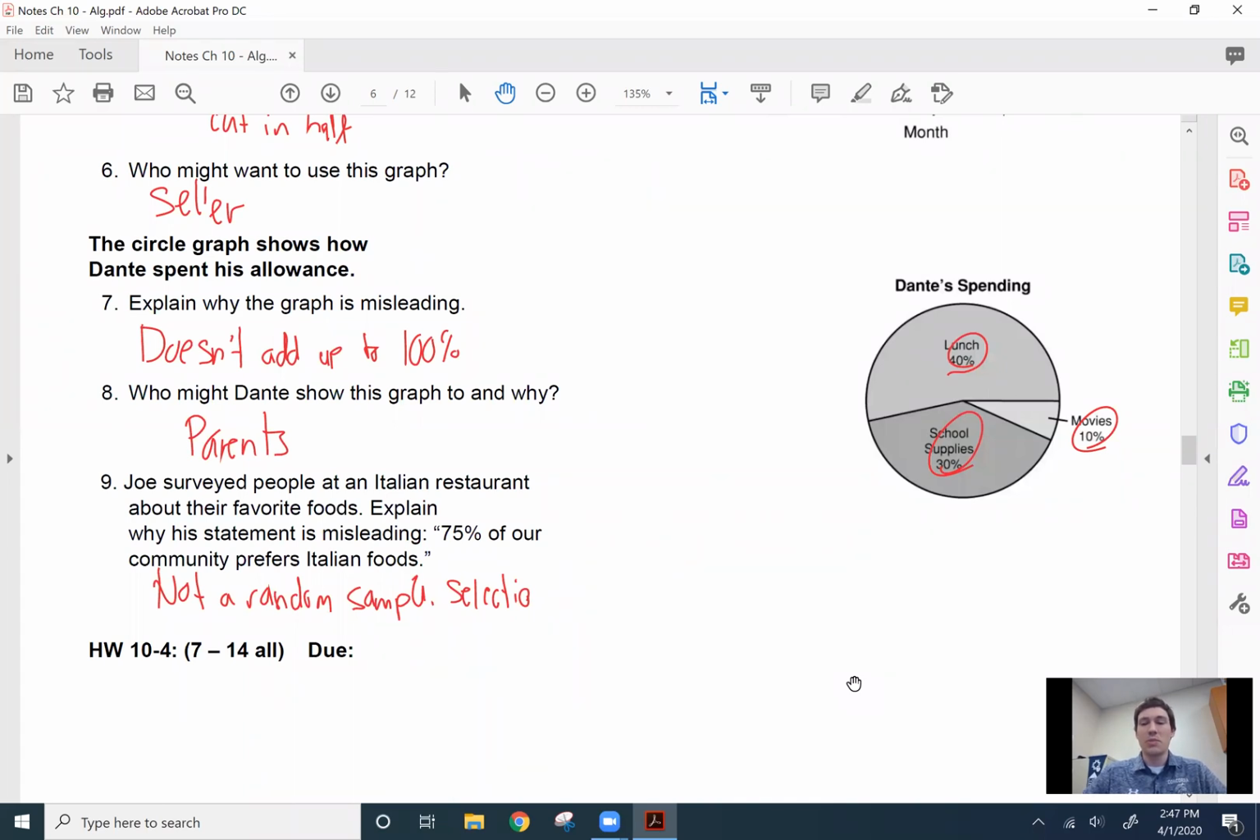And that's 10.4, misleading graphs. Let me know if you guys have any questions about the not random selection, sample selection, or anything else on here.